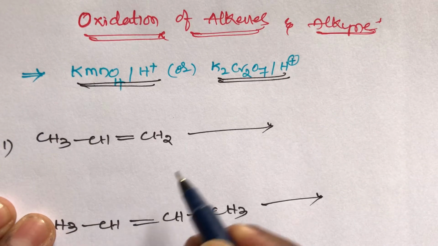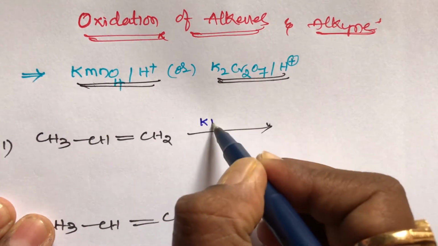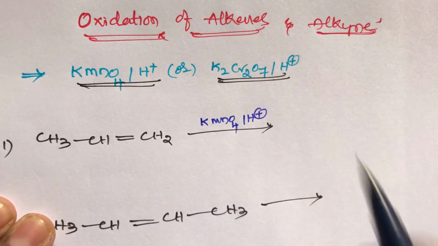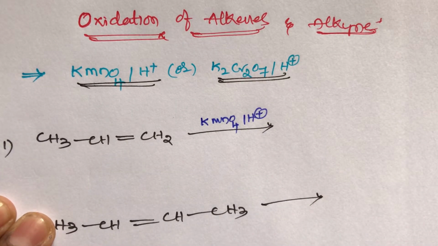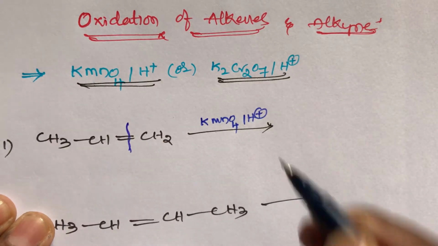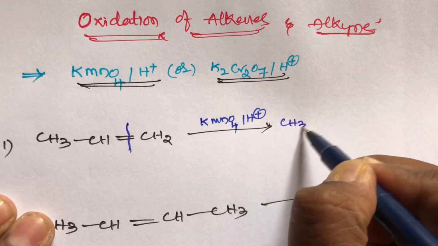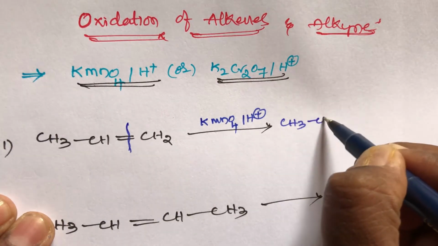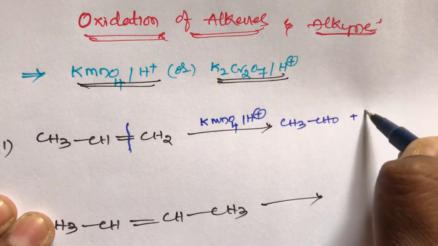When 1-propene reacts with hot and concentrated KMnO4 in the presence of acidic hydrogen, it gives, in the first step, bond cleavage. We will get two types of product, that is CH3CHO plus HCHO.